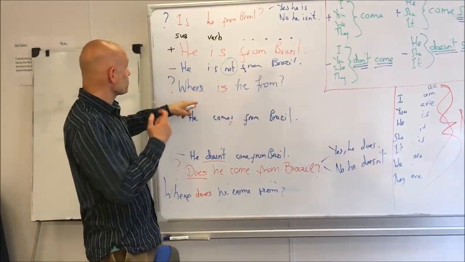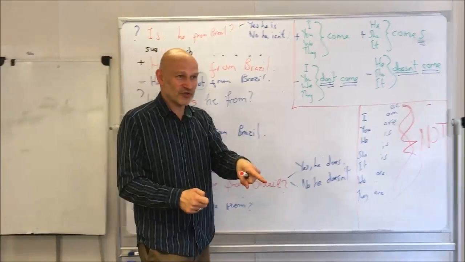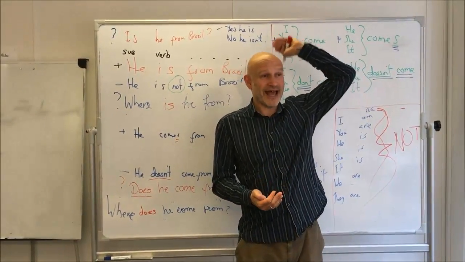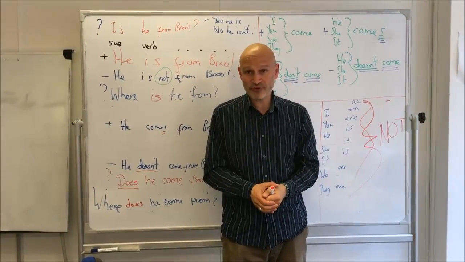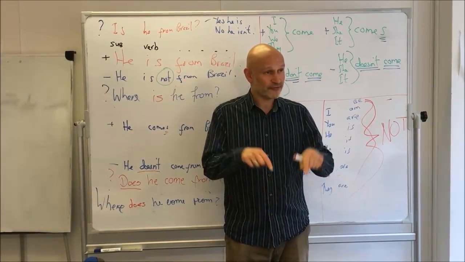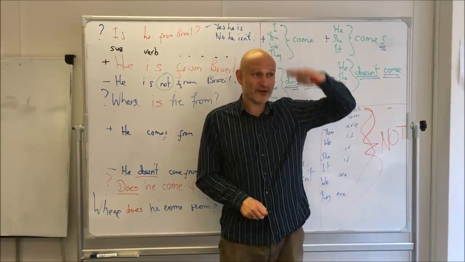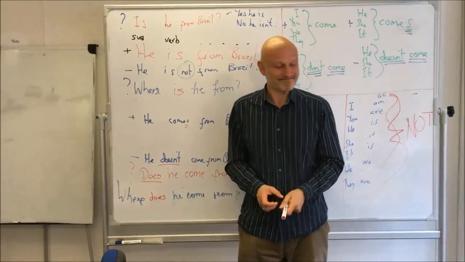This problem, he comes, I come, he comes, it's not just for you. Pre-intermediate, intermediate, upper intermediate, advanced students still have this problem. It's not an easy problem to fix. But if we can do it on this level and fix it now, it will be easier when you go up. Okay? Thank you.